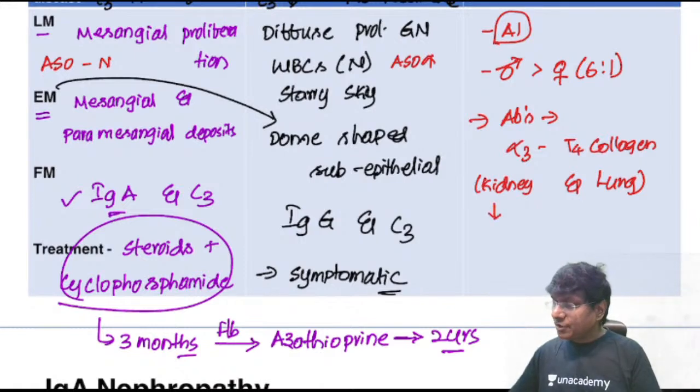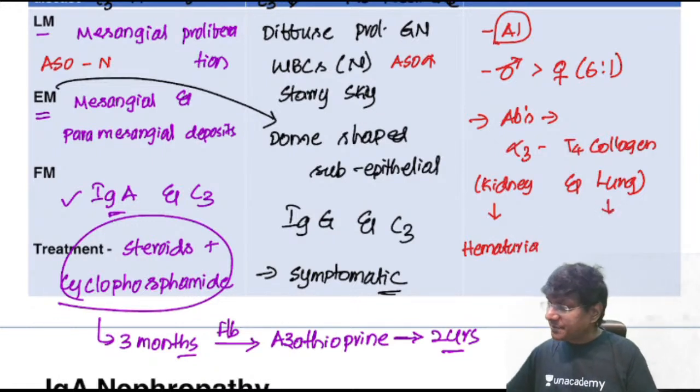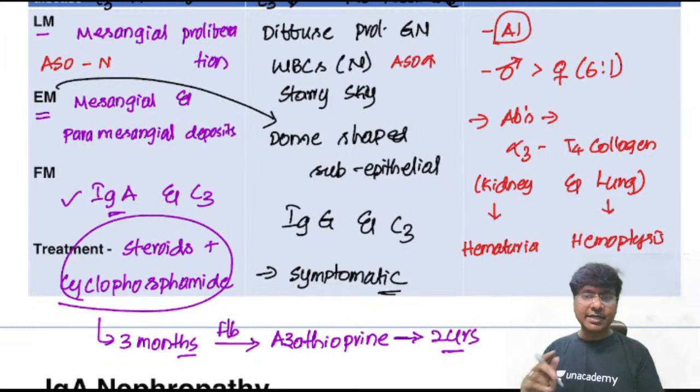Because the antibodies are formed against the kidney, the patient will present with hematuria. Because the antibodies are formed against the alveolar basement membrane, the patient will present with hemoptysis. So it is a multi-system disorder. Kidney as well as lung, both are being affected here. Presentation will be in the form of hematuria as well as hemoptysis.